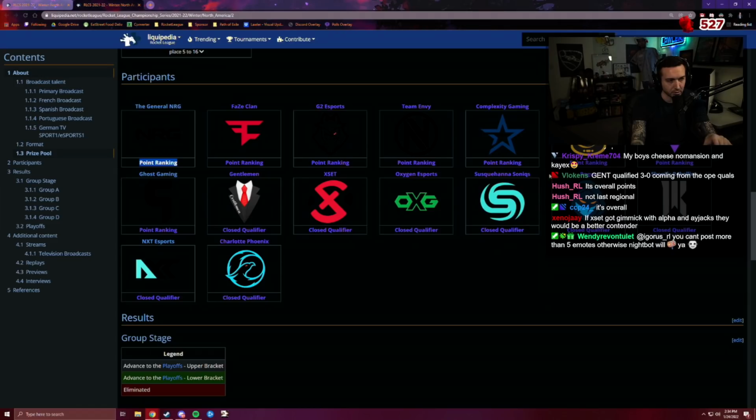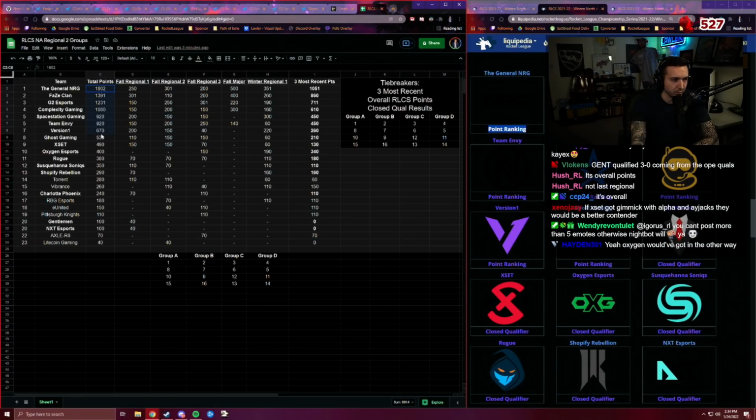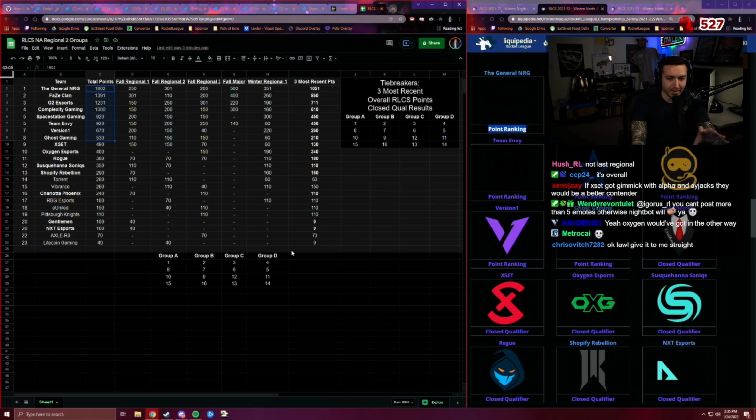We'll not get into that. So that's kind of where we're at. We've got our 8 teams, which are these 8 that are automatically in from the overall points. But this is just to determine who gets in. Once they get all 16 teams in, then they seed.